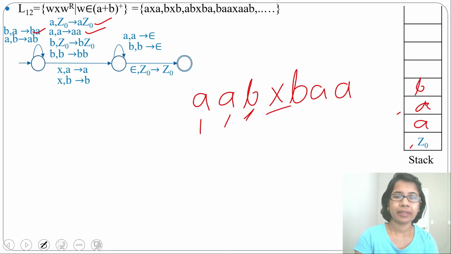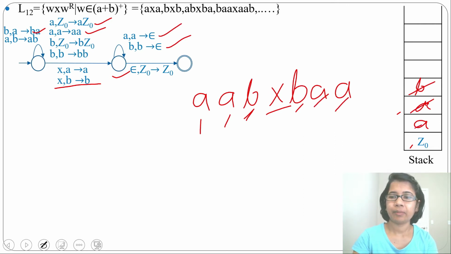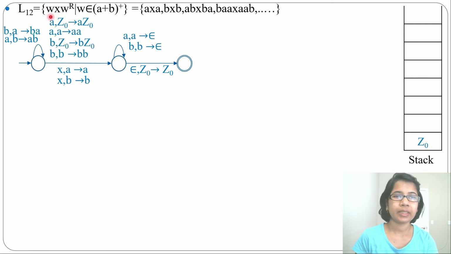Next, for X it will skip, and the topmost stack symbol is B. So it will use this transition and skip and go to this state. Next, by seeing B it will pop B. It will use this and pop B. Then by seeing A it will pop A. Next there is another A, it will pop A. Finally there is epsilon and the topmost stack symbol is Z0. It will skip and go to the final state and it will accept. This is W, X, W reverse.